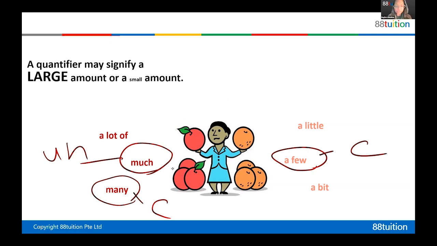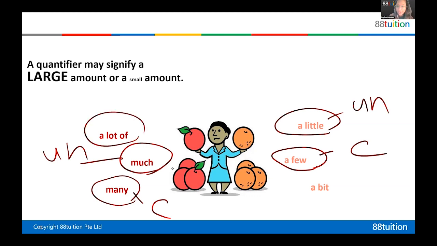What about a little? Countable or uncountable? Uncountable. Yes, uncountable. I'll have a little. There is very little snow. Okay, so little is uncountable. Next one, a lot of and a bit are used for both. Okay, this one and this one are used for both.